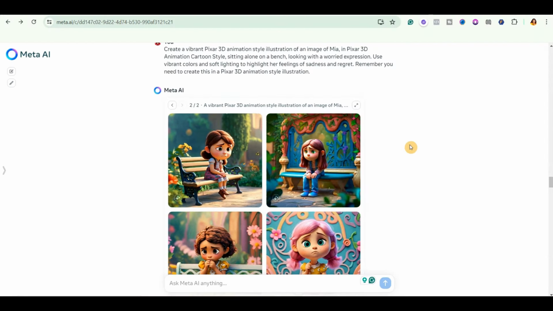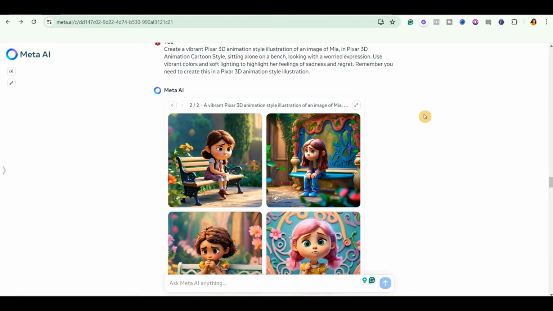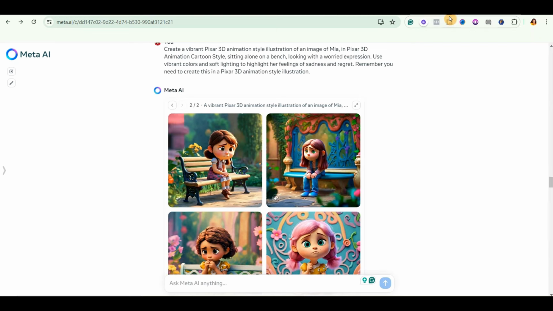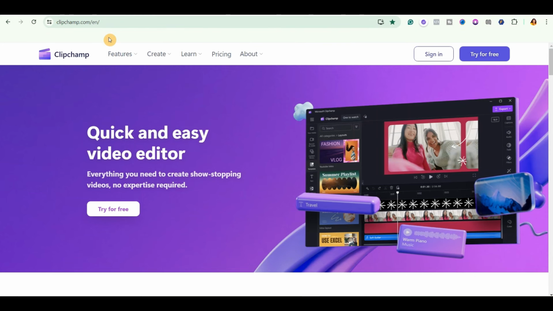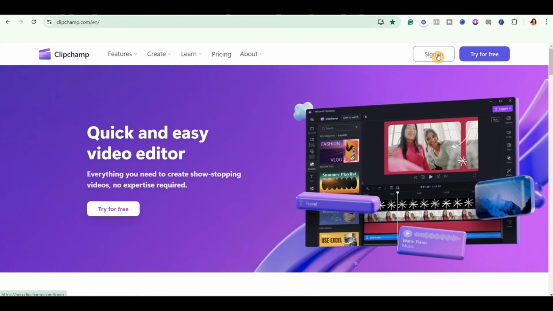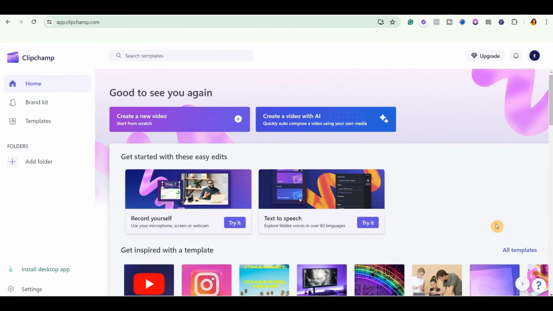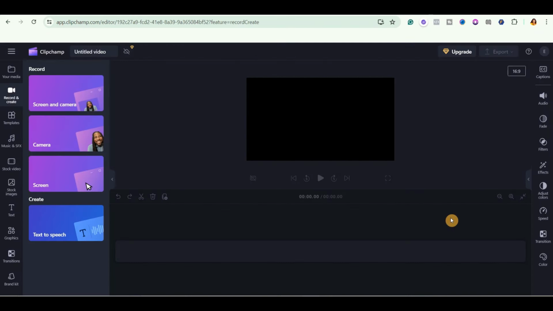video. And to do this, we're going to be using my favorite AI text-to-speech generator. So all you need to do is to simply come over to this website, clipchamp.com. Go ahead and click here to sign up if you don't already have an account. But since I already have an account, I'll simply click on this sign in to sign into my account. So once you sign in, it will bring you to this interface. Just go ahead and click on this text-to-speech and it will open up to this new window. All you need to do is to simply click on this place called text-to-speech.